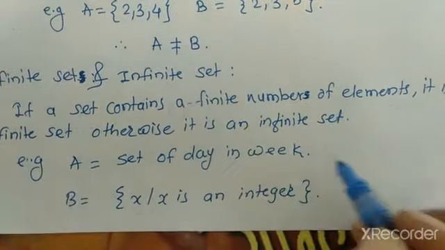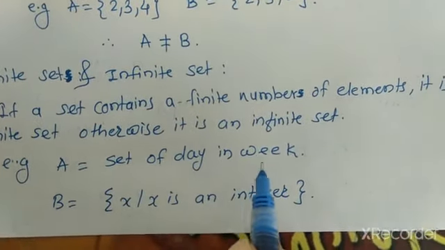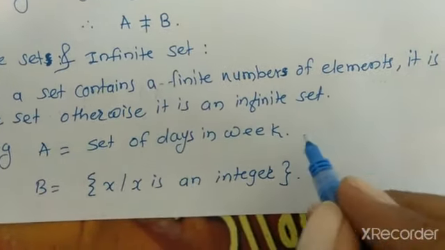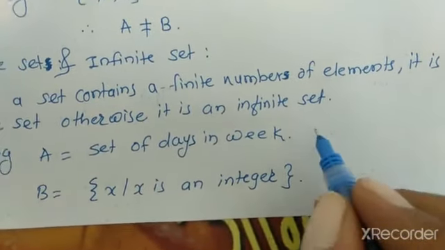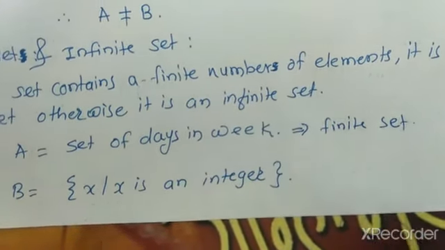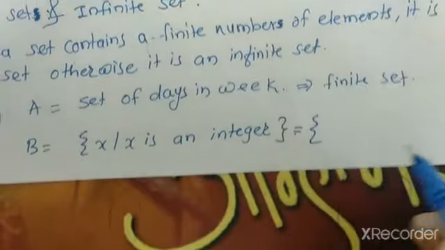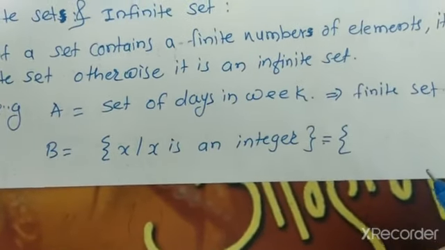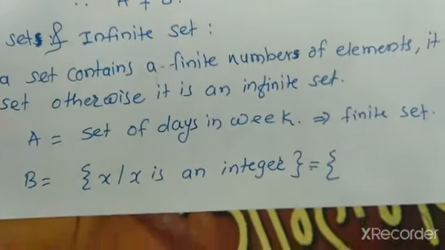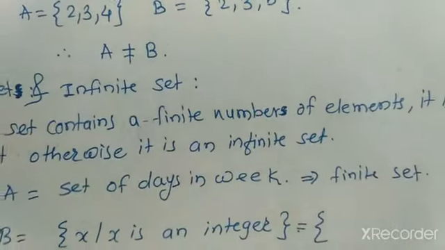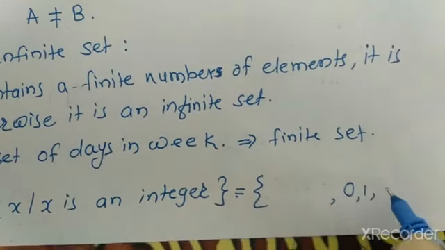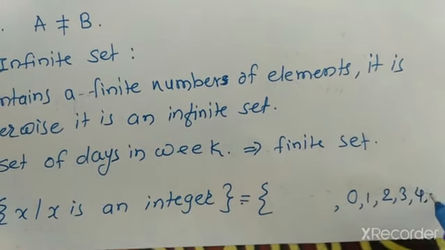For example, A is equal to the set of days in a week, which is an example of a finite set. Now the second example is B is equal to {x such that x is an integer}. Integers are positive integers and negative integers. So we write from 0, 1, 2, 3, 4 and so on.